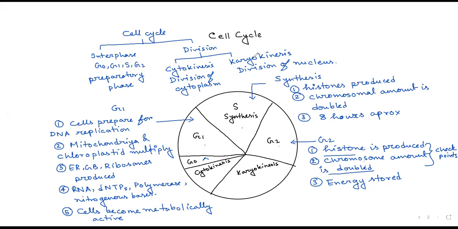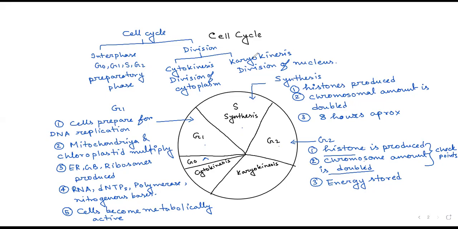So it is a cyclic division. A cell that divides today will go to interphase after division. After interphase again it will go to the division phase. Then again interphase, again division phase. So these two parts rotate one after another. That's why we call it the cell cycle.